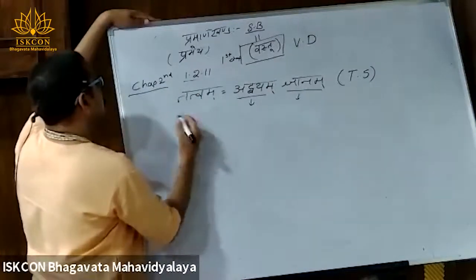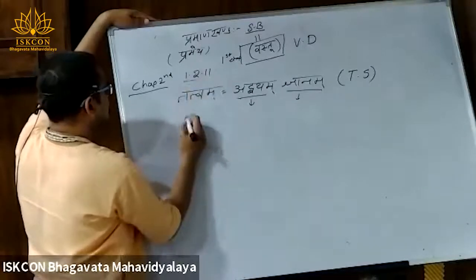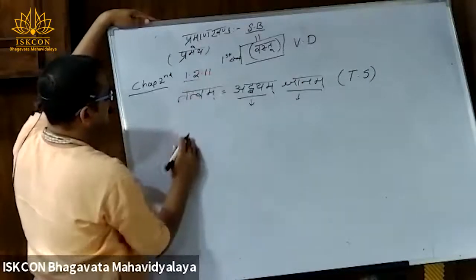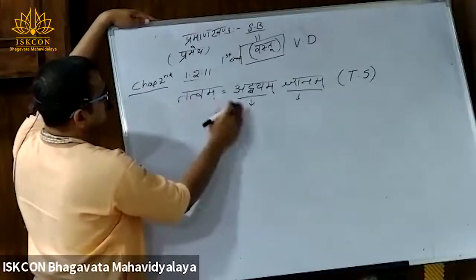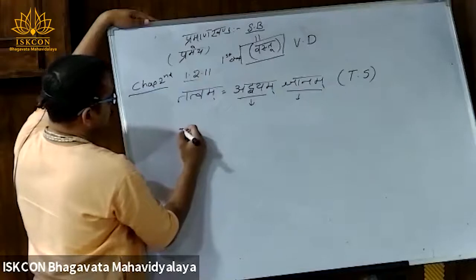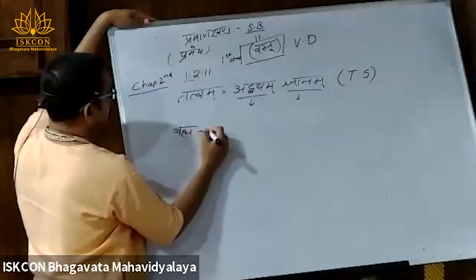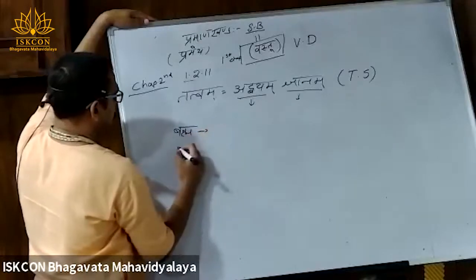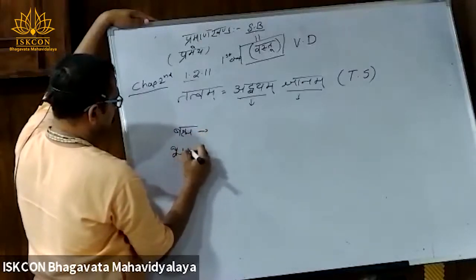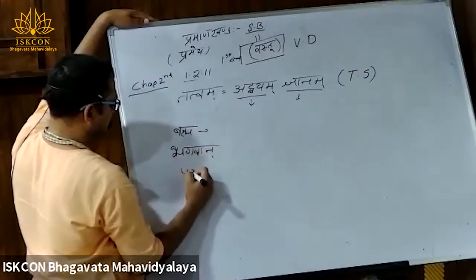Then in the Bhagavad Sandarbha, the same 1.2.11 says in the next line that this Tattvam known as Advayam Jnanam is also known as Brahman, Bhagavan and Paramatma.